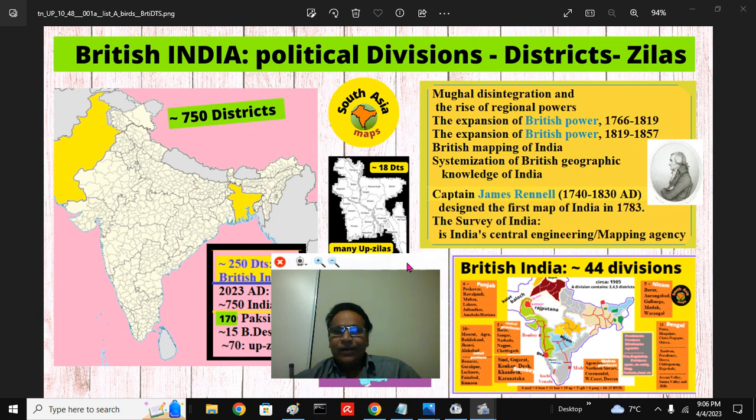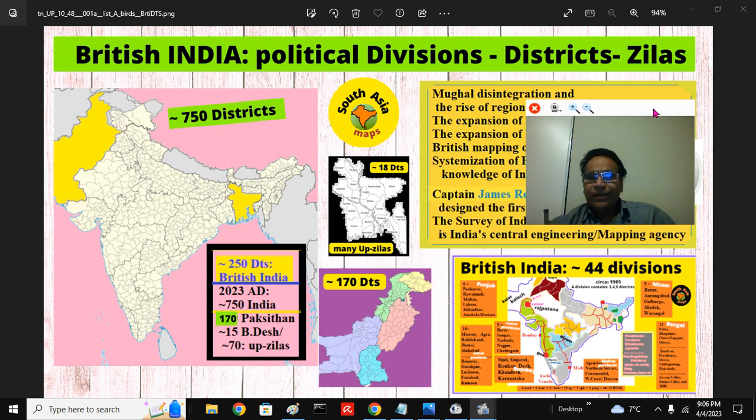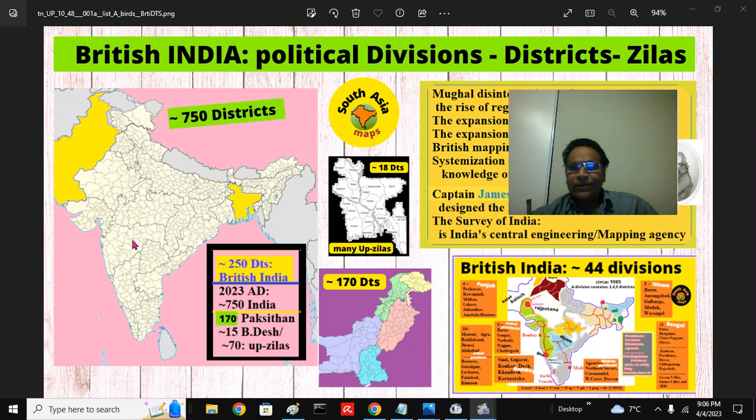And as of 2023, there are 750 districts east of the Radcliffe Line, and 170 districts to the west of the Radcliffe Line, and roughly 20 districts east of the Radcliffe Line in Purbi Bengal, East Bengal, not counting the Upazilas that are 80. So you get roughly 1000 or 1100, depending on how you count it.